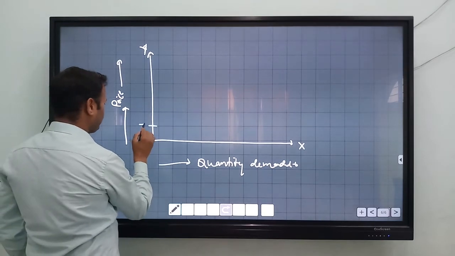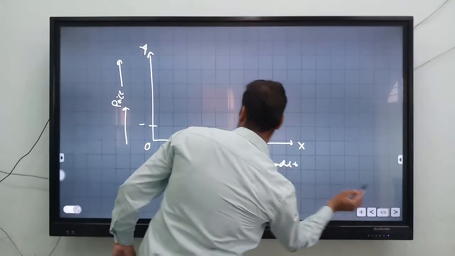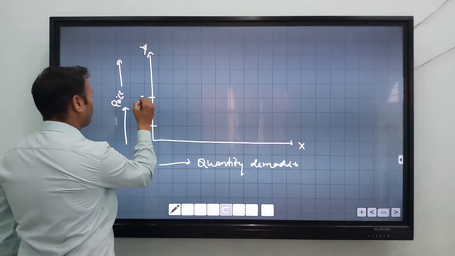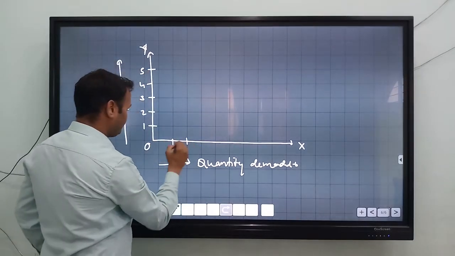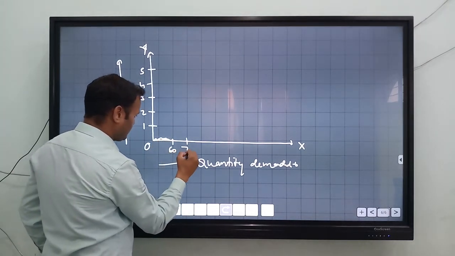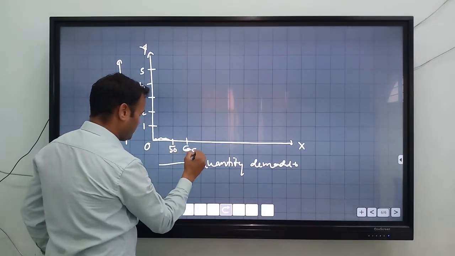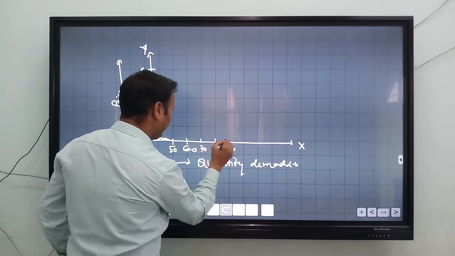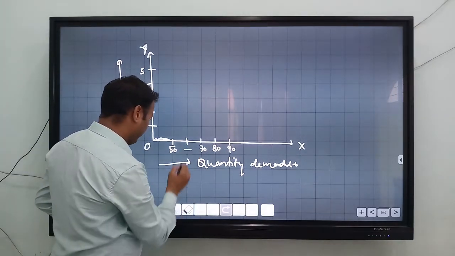So here the price is 1, 2, 3, 4 and 5. Now demand is, just take it 50, 60, 70, 80 and 90. Okay. So what will you do? We will just plot the graph.